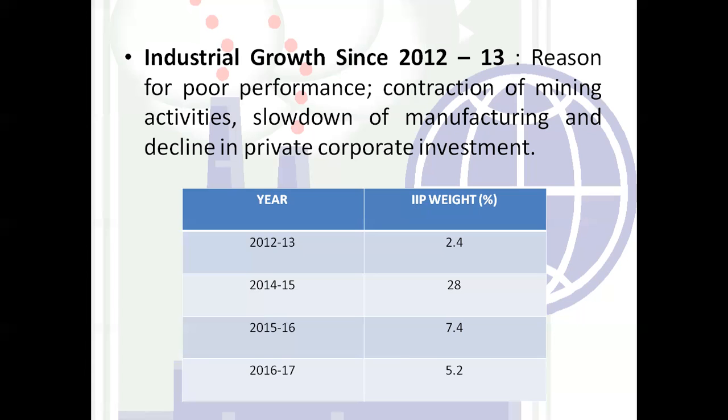So today we have learned what the composition of industry in India is, and what the industrial growth has been from 1991 till 2013 and 17. There is one more point over here. I think I forgot to write that. That is 2017-18. So I will be adding that, and I will be continuing that part in the next lecture.